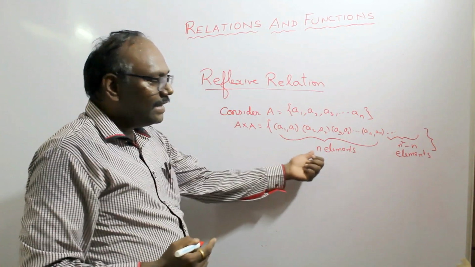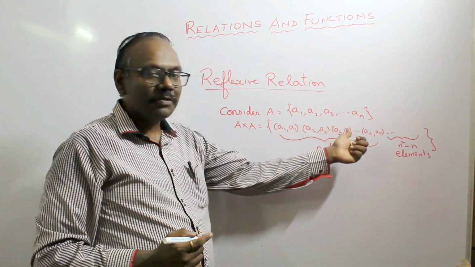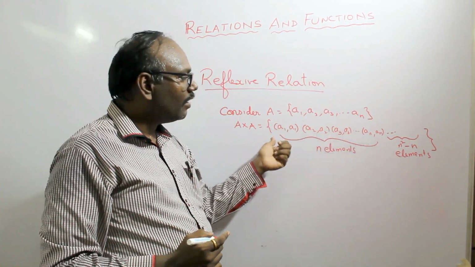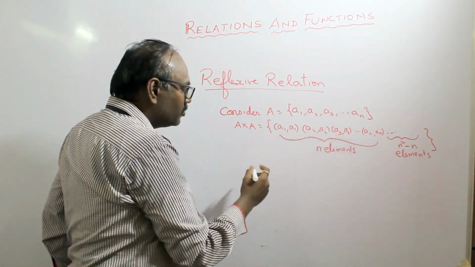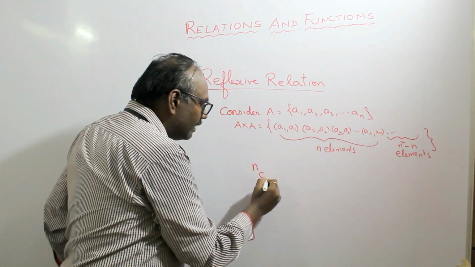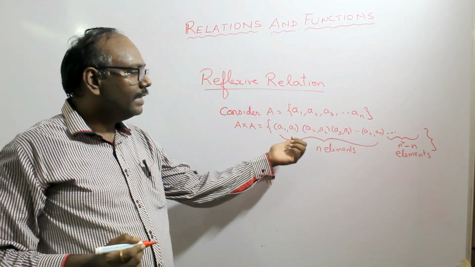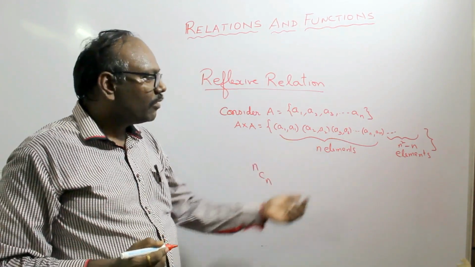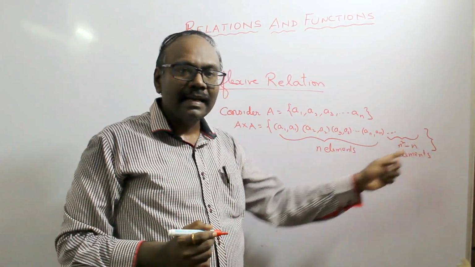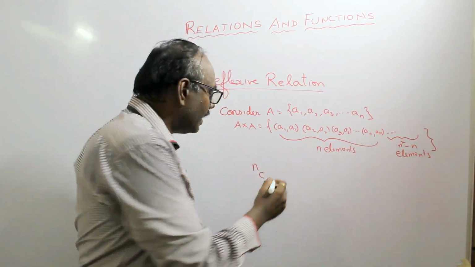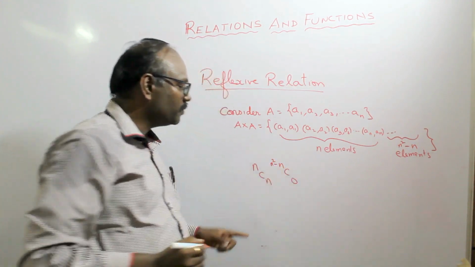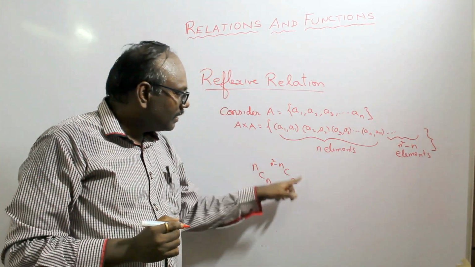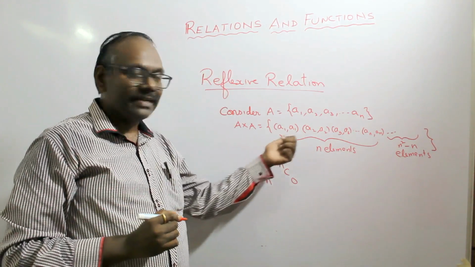Now out of these n elements, we have to choose all the elements, because as we have seen in the reflexive relation, all the doublets are a must. So out of these n elements we have to choose all the elements. So I have to choose all the n elements from the existing n doublets, and from the remaining n square minus n I may not choose any element. So I choose n square minus n C0, which means this particular relation contains only doublets.